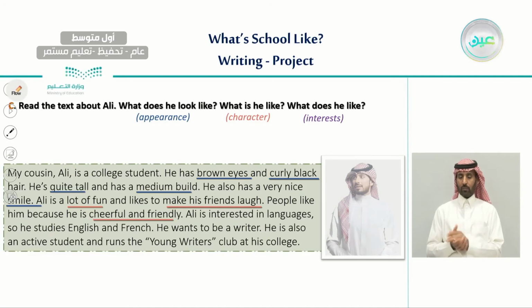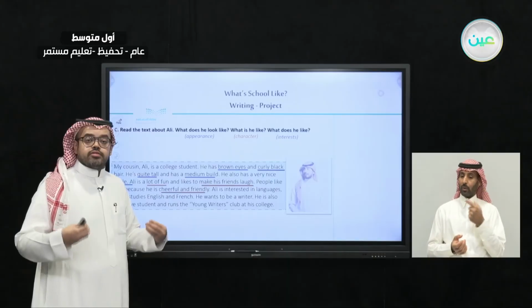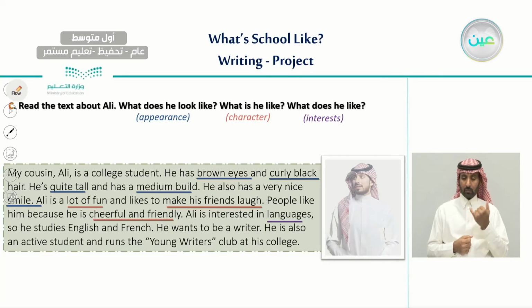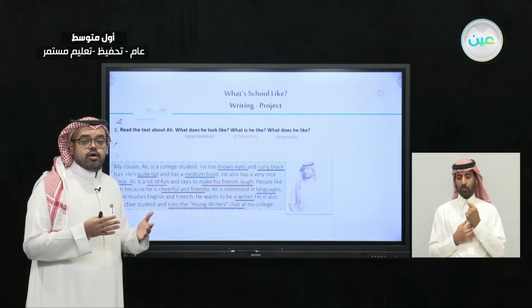Now, the answers of the third question. What are the things that he likes? Let's read them here. So, he is interested in languages, and also he wants to be a writer. He wants to be a writer, and he runs the Young Writers Club. So these are his interests, the interests of his cousin Ali.